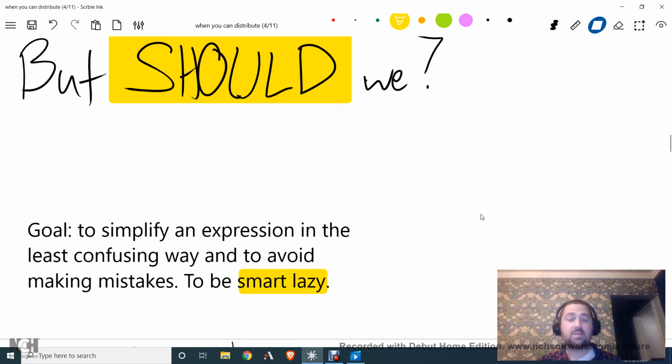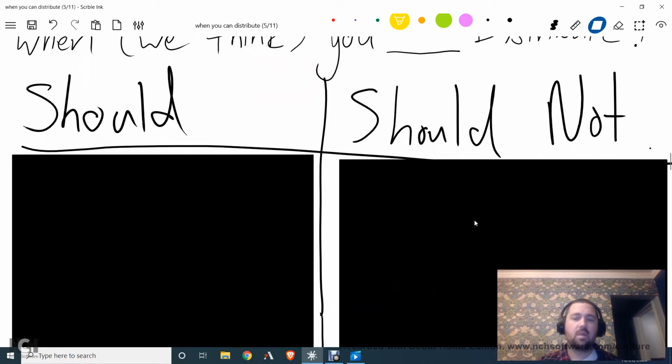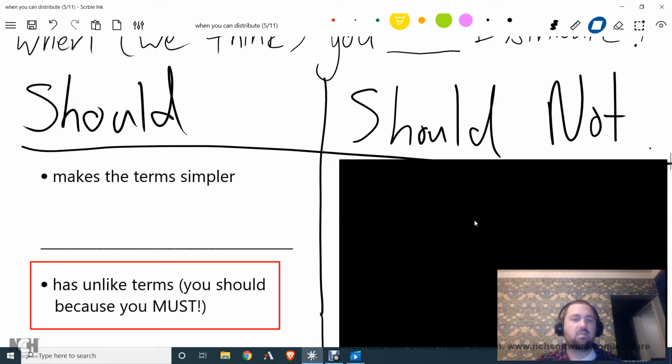Now, with that said, let's look at some ideas for when we could distribute and when we should or should not distribute, right? So I think the argument for when we should distribute is just that it makes the terms we're working with simpler. If you have an expression with a lot of terms and you distribute and the terms become simpler or easier to work with, well, that's something that maybe you should distribute. One special case note: if you have unlike terms, then you must distribute. And so we don't even have to say should or should not. It's not a choice. You really have to distribute there.